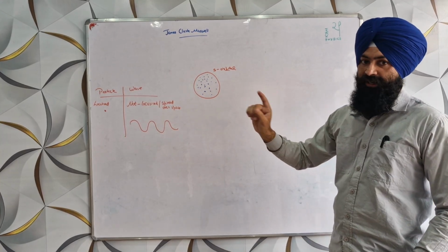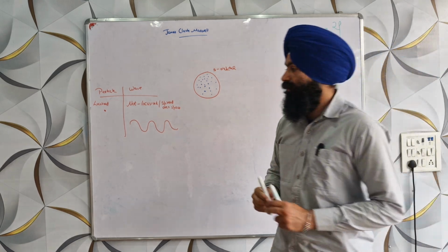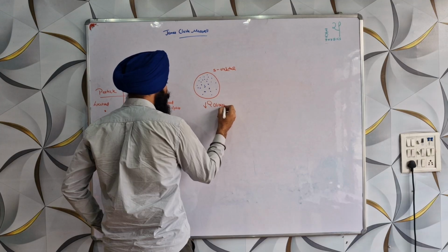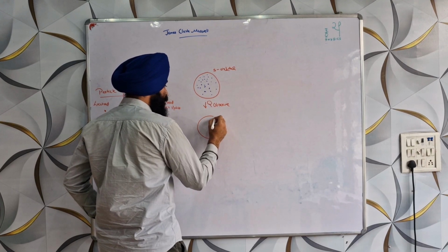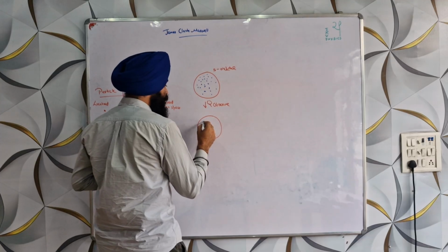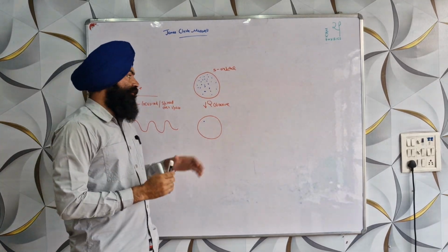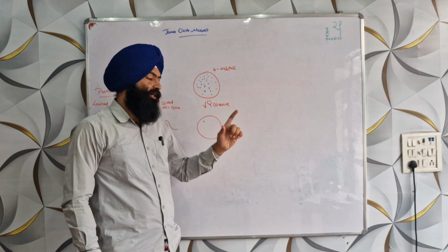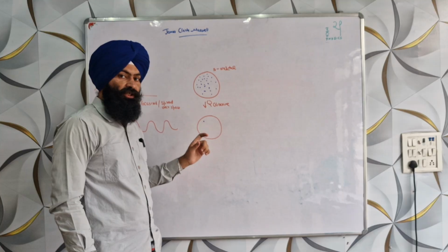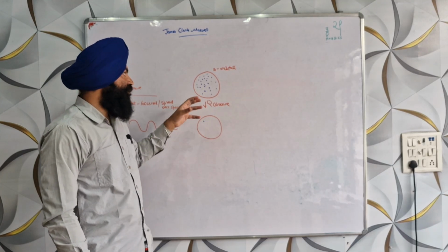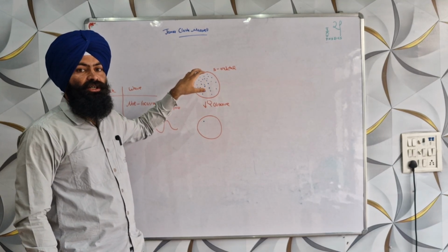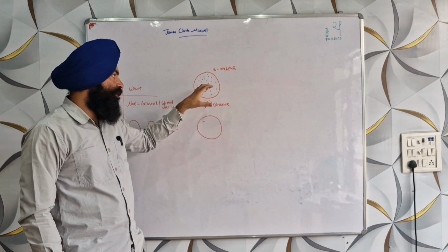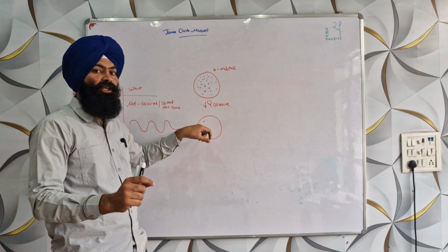But when we observe it, it takes one possible position out of all. It was everywhere when we were not observing. But when we observed it, it took only one possible position. It means it became a particle. It means when we were not observing the electron, it was a wave, it was spread over space. But when we observed it, it took only one position. That means it became a particle.